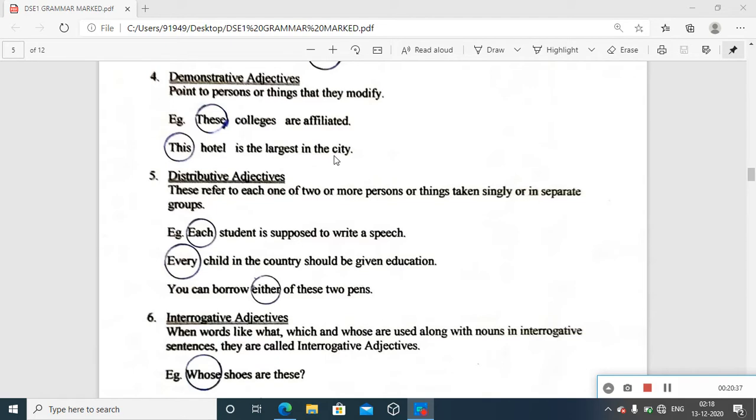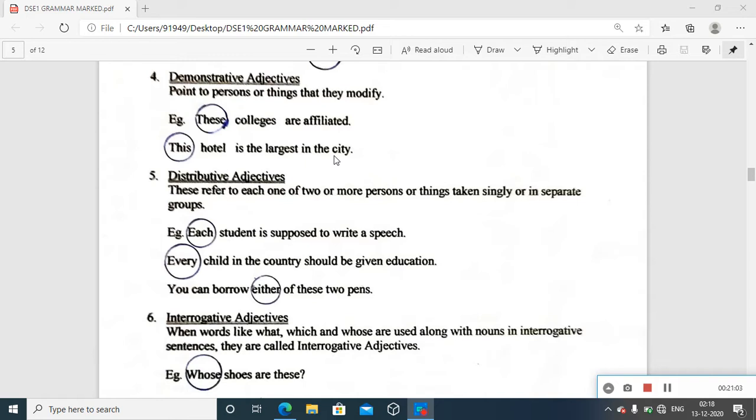And just see these examples and try to visualize here. These colleges are affiliated. You see a few colleges here, and you point out to them and say, these colleges. Here colleges stand for the noun in the sentence. And you point out at those and say, these colleges.